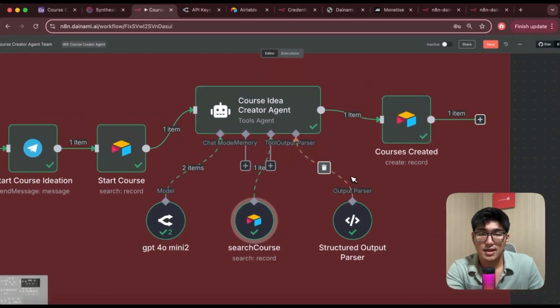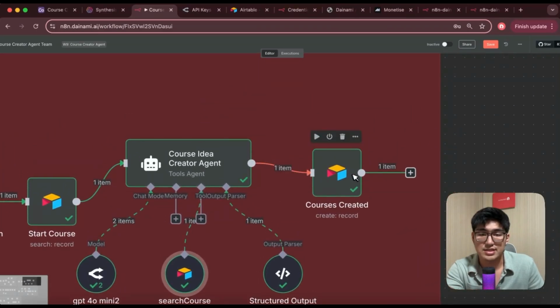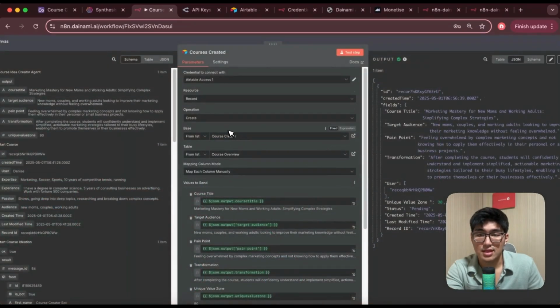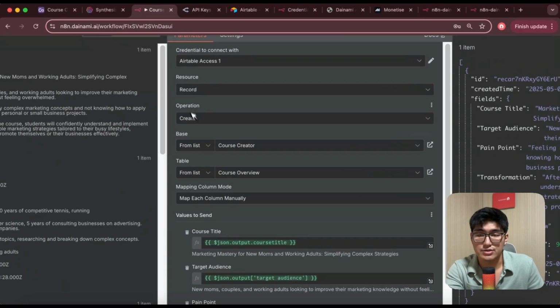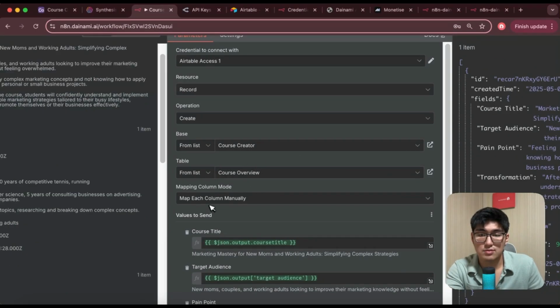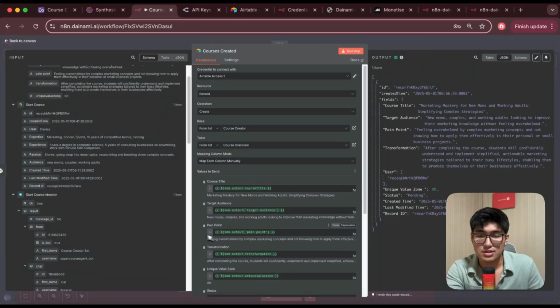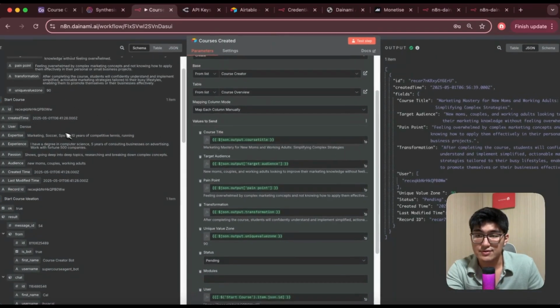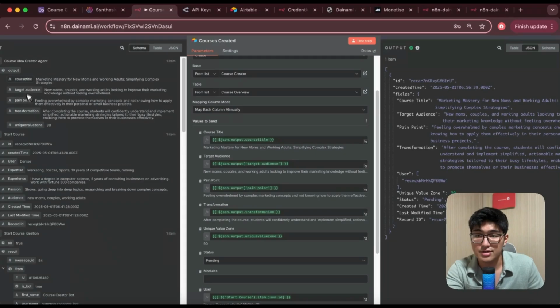Perfect. And lastly, once we have all the information generated, we're going to create another Airtable record to update the Airtable. This time, the operation will be create a new record. The base will be cost creator. The table will be cost overview. We're going to map each column manually. Okay, so we do have the options. Once again, from here, the cost title and target audience, we're going to drag them over. Make sure to paste them in, right?